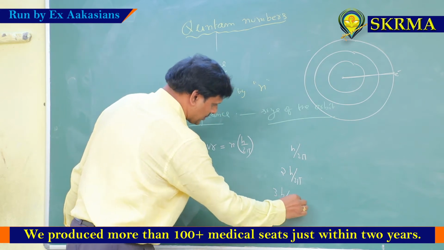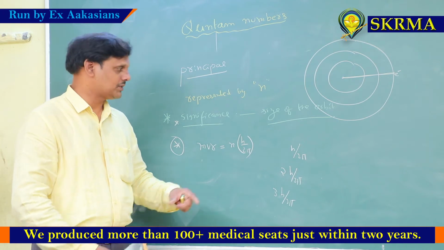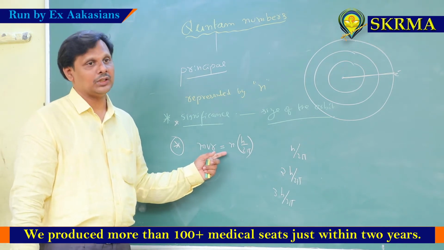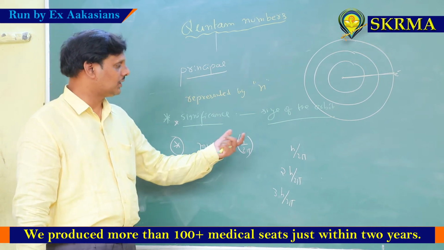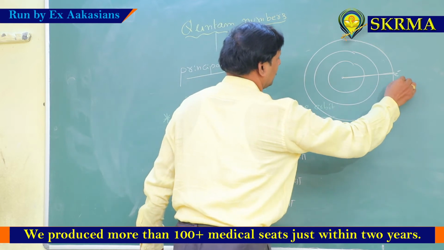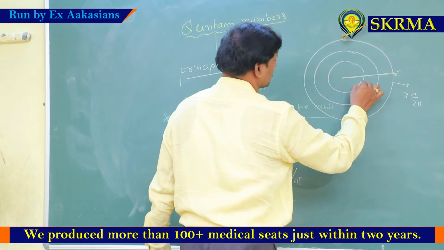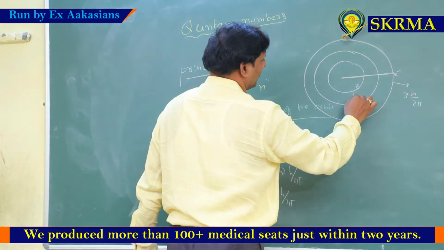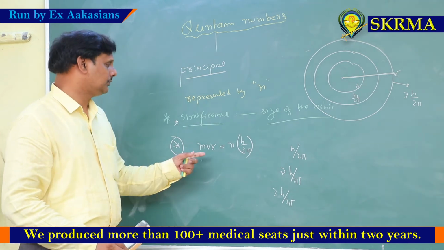These kinds of questions were previously asked in the JIPMER examination also, and in APMT, previously before NEET. Simple questions also they may ask. So angular momentum is quantized. If the electron belongs to, suppose, the third shell, the angular momentum of the electron is 3h/2π. Suppose the electron belongs to the first shell, this is h/2π. This is the angular momentum of an electron.